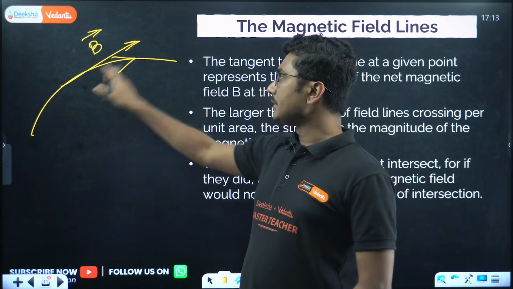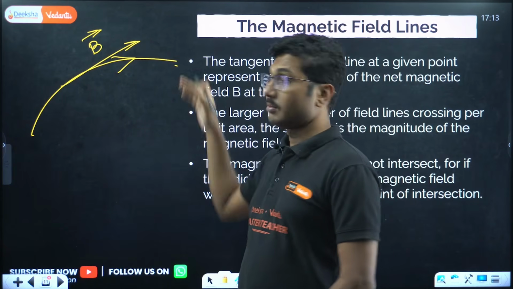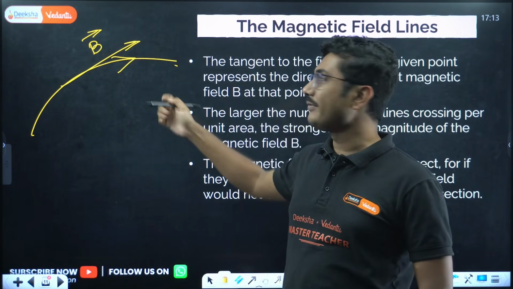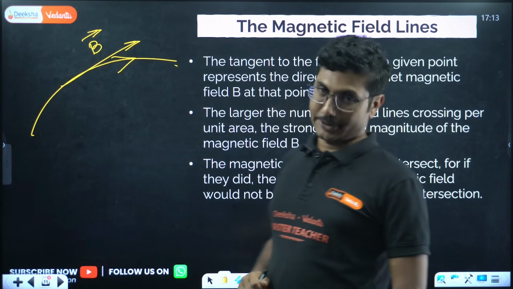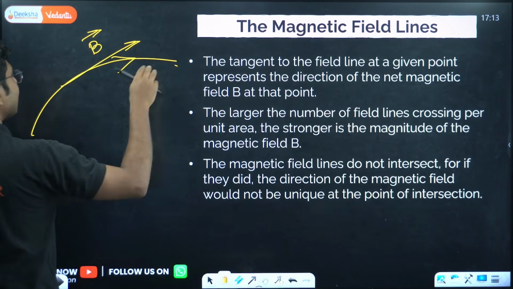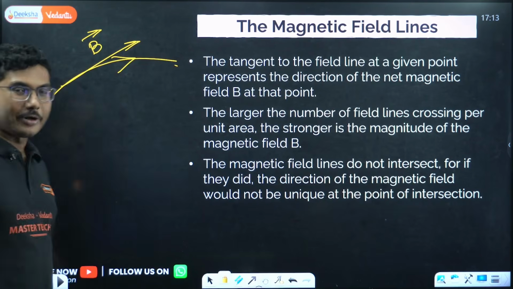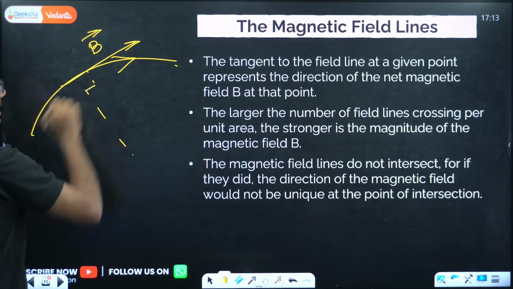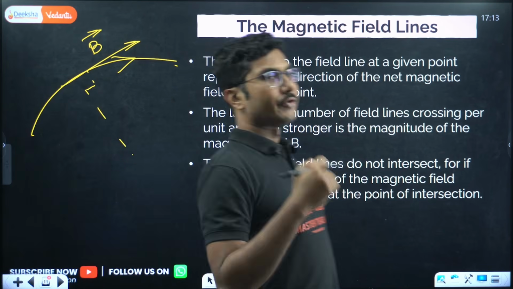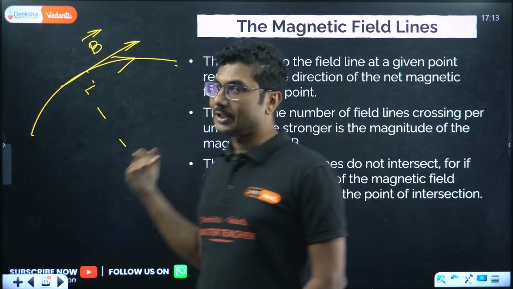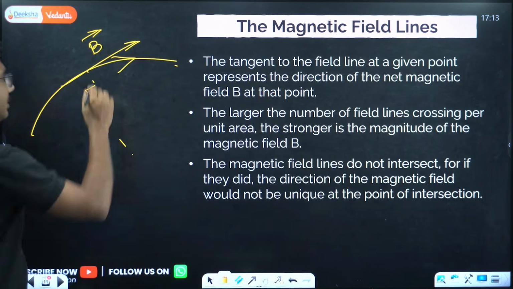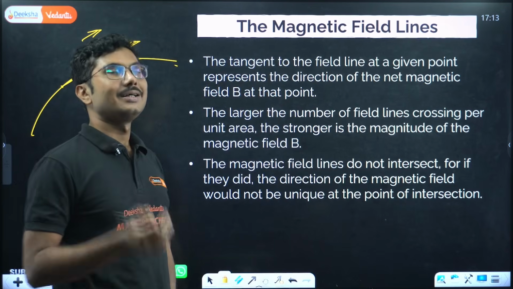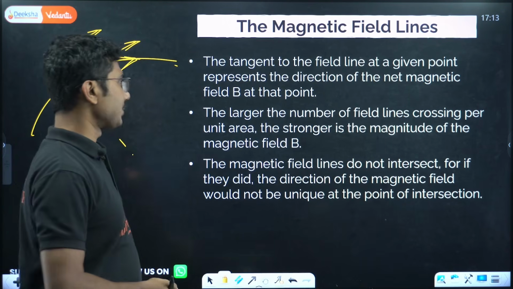So when you consider a field line which is covering a magnetic field, it is a curved line. How to find the direction of the magnetic field at a particular point? You need to draw a tangent. What is a tangent? A tangent touches the curve at only one point, and it is perpendicular to the radius if you can find the center. That is the definition of the tangent, right? So when you draw a tangent, that tangent gives you the direction of the magnetic field. If the magnetic field is in this direction, the tangent drawn in the same sense will give you the magnetic field's direction.